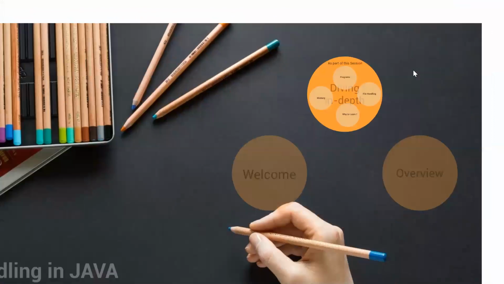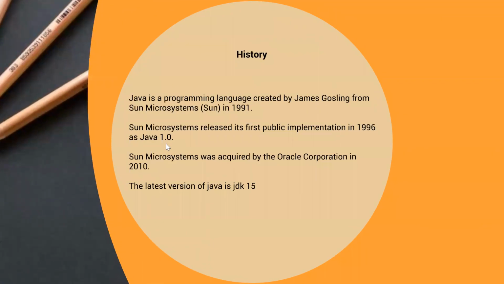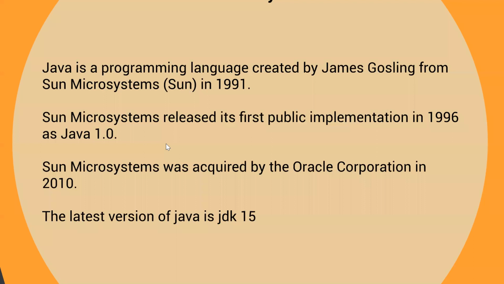So let's go deeper. You guys know, Java is a programming language, and it was created by James Gosling in 1991. If you observe, from 1991 till now, Java is still in a booming state. It means many companies and organizations, whenever they go for a new project, are selecting Java as the backend. For more than 25 years, Java has been able to sustain in the industry.